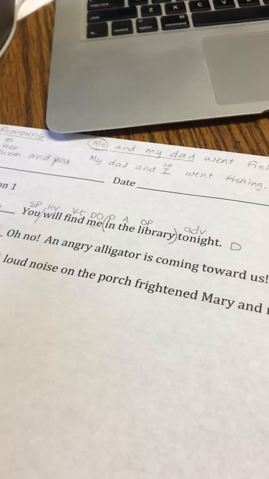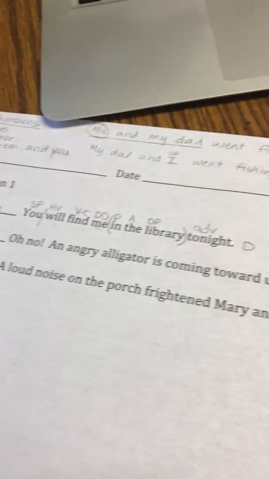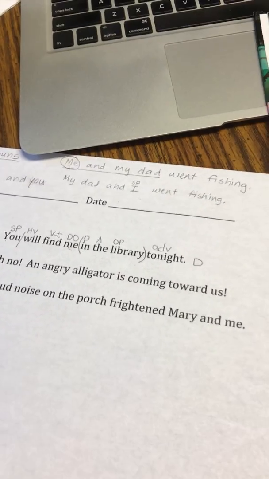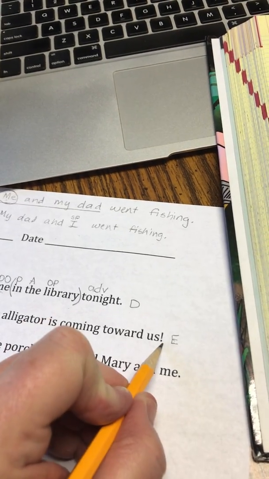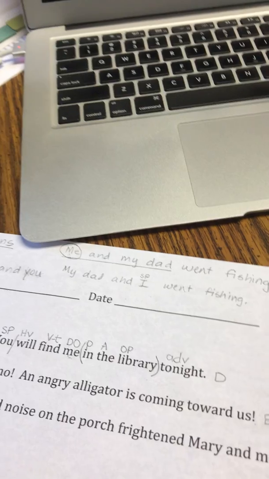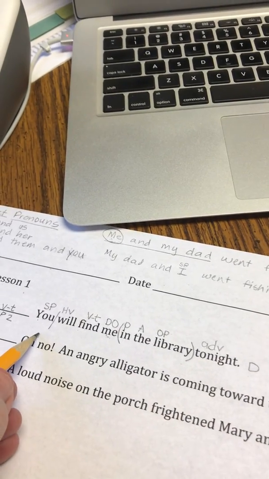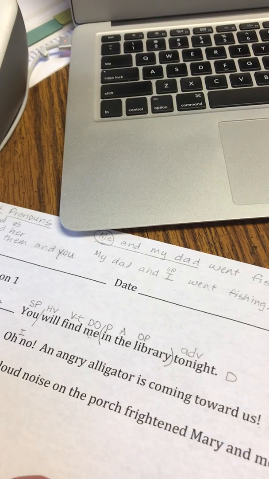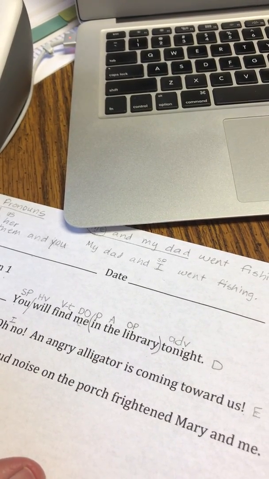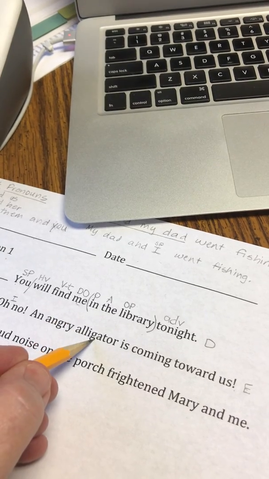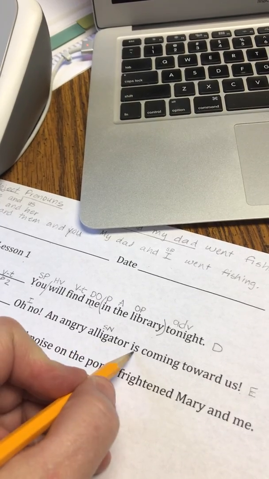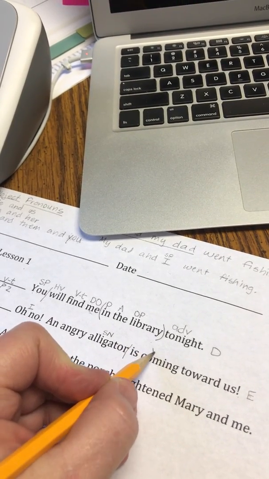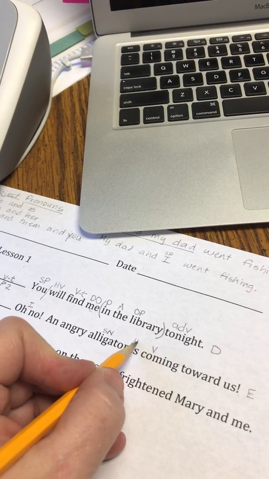Now we'll go on to sentence 2. Oh no! An angry alligator is coming toward us. Well, that's said with great expression, isn't it? So we're going to know that that is an exclamatory. And this exclamation point gives that away. Plus, we have an interjection at the beginning. Oh, no. Okay, so who is coming or what is coming? Well, the angry alligator is coming, so alligator has to be our subject noun. What is the alligator doing? It is coming. So coming is your verb. Is your helping verb.